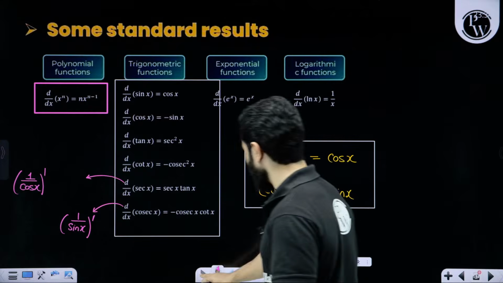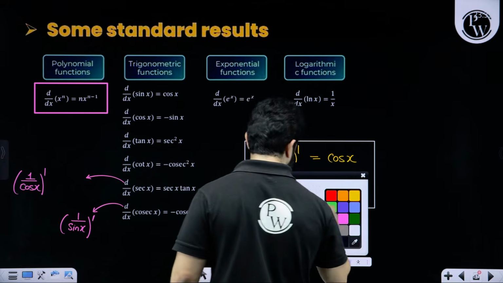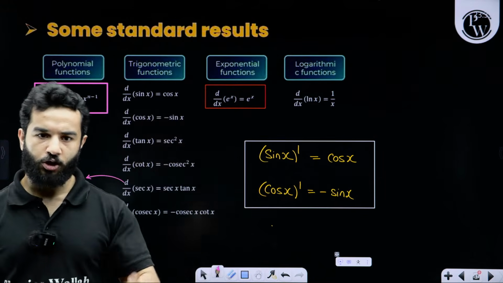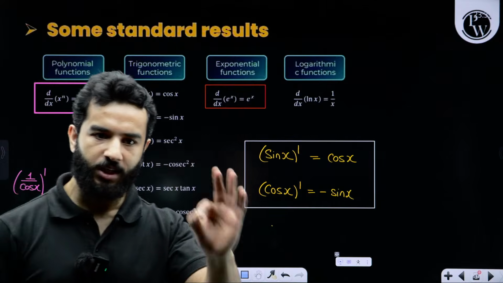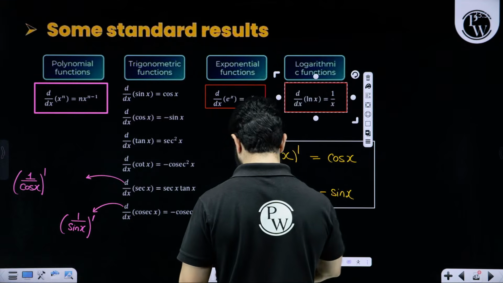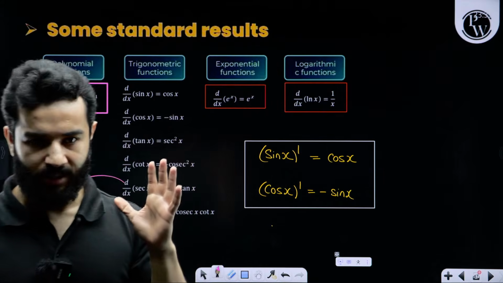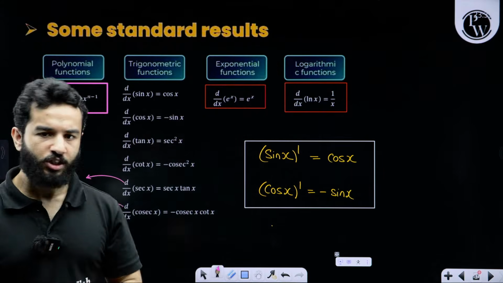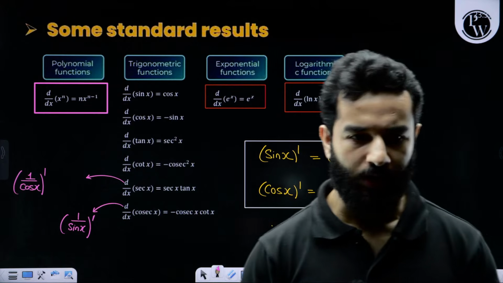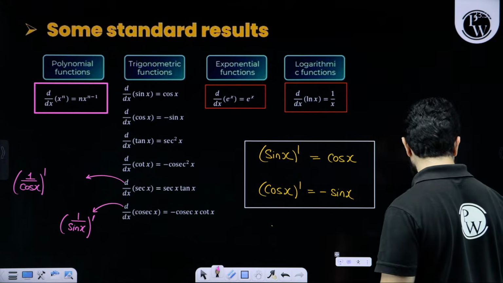After this, there are only two functions which are left out. One is exponential function. For exponential function, my dear friends, remember that the differentiation of exponential function is exponential function itself. The differentiation of natural log is 1 upon x. This is important. Natural log is remaining in this chapter. We have not completed it. I'll mix that natural log with vectors and we'll complete that. All right. Any more doubt in any of these, let me know.